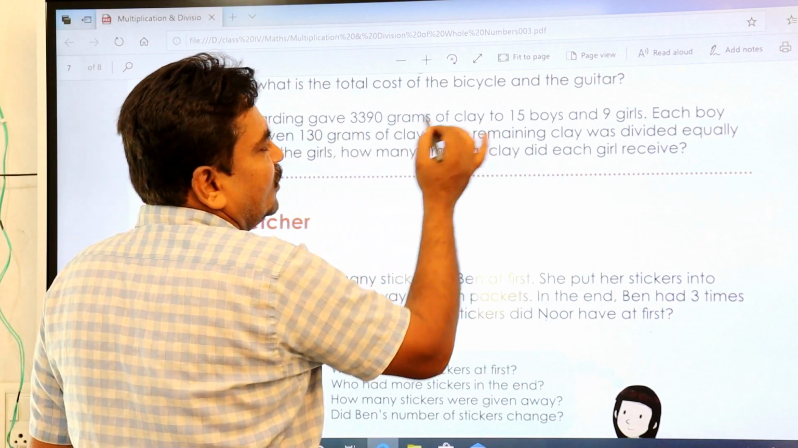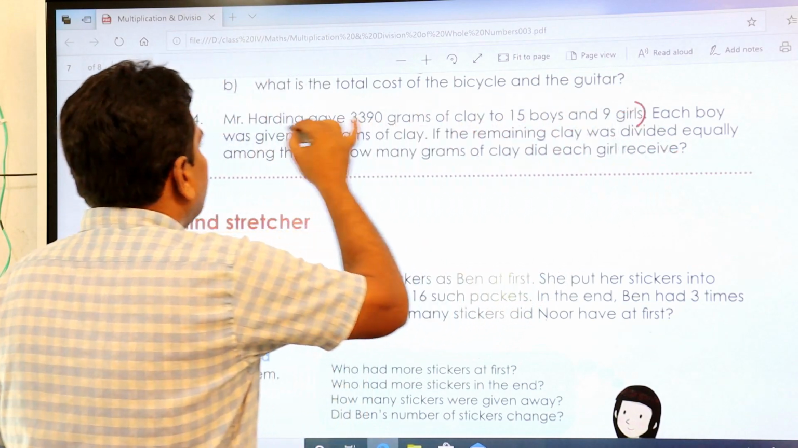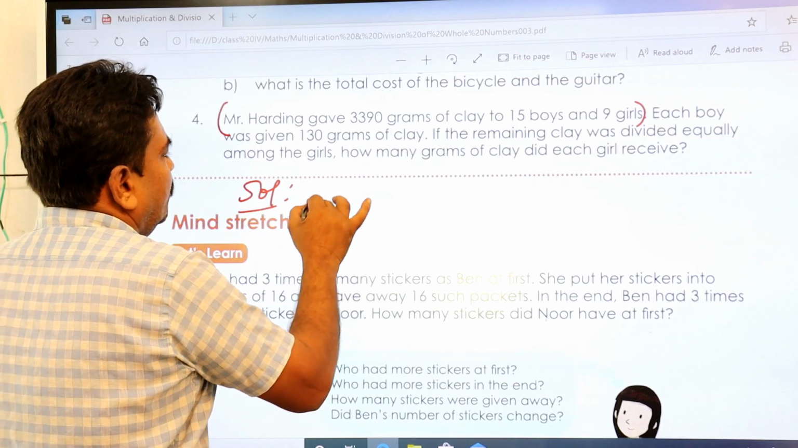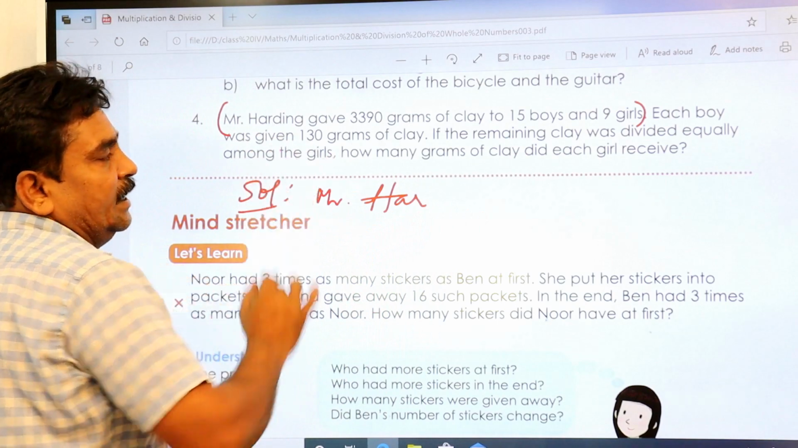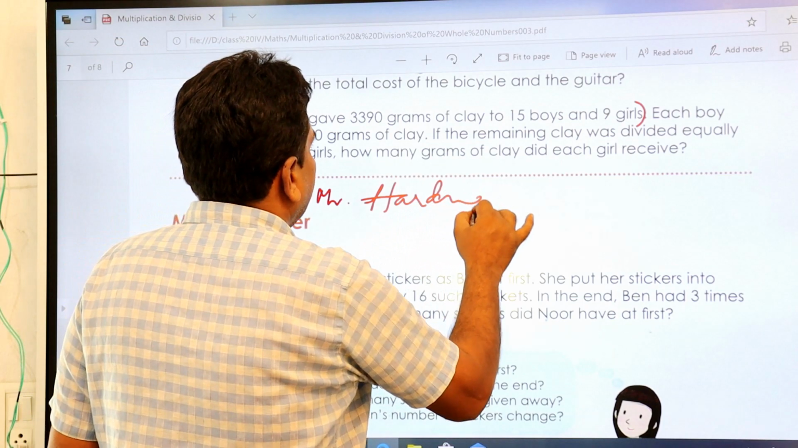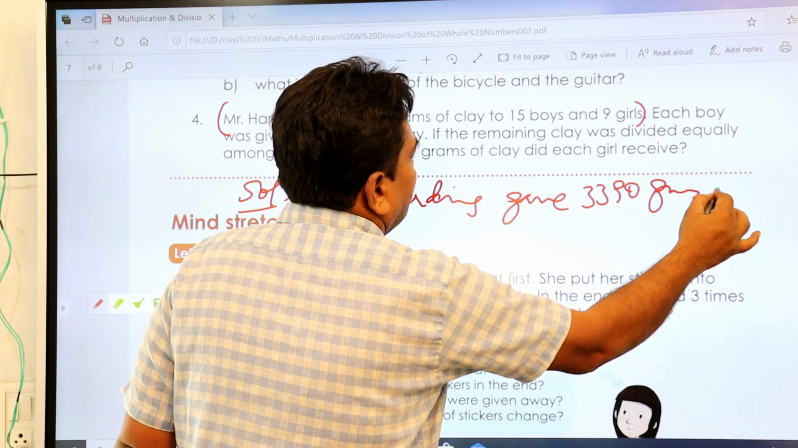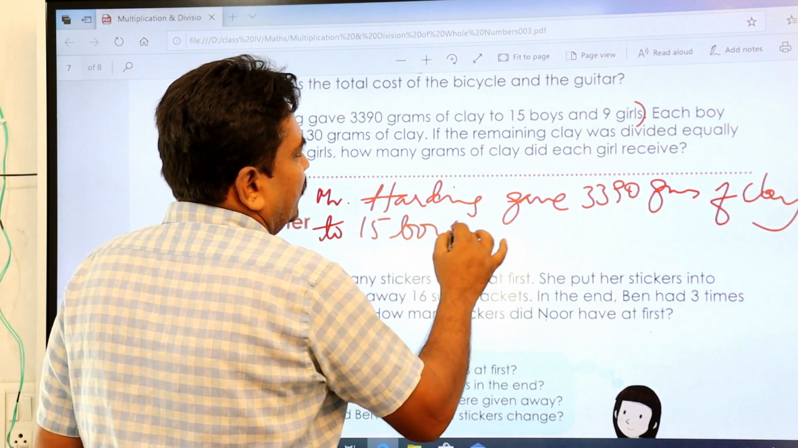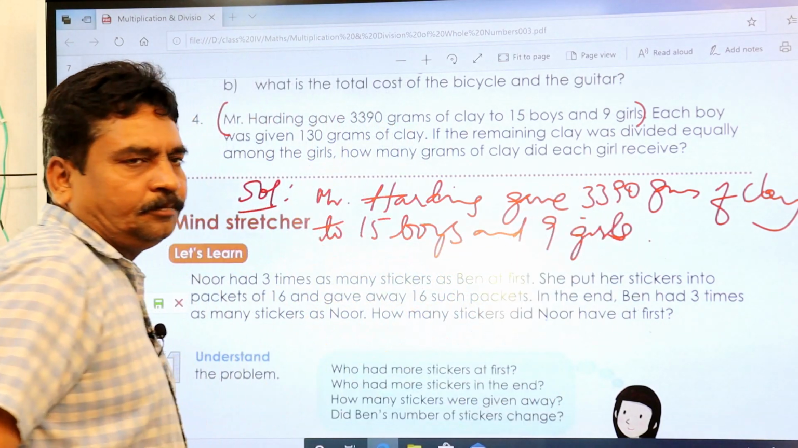Mr. Harding gave this much clay to 15 boys and 9 girls. Here is the full stop. So write down the same thing here. Solution. Mr. Harding. Don't write a small letter because Harding is the name of a person. It should always start with a capital letter. Mr. Harding gave 3,390 grams of clay to 15 boys and 9 girls. This is your first line.